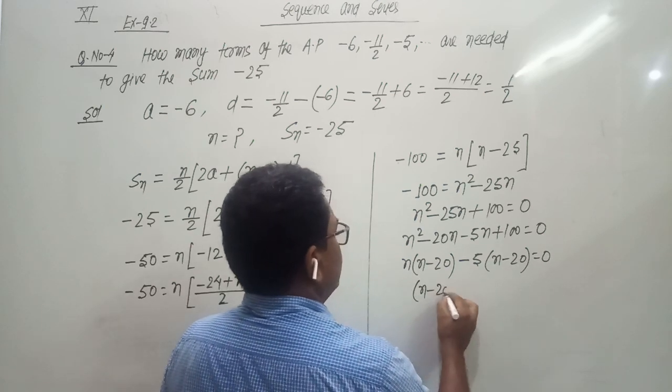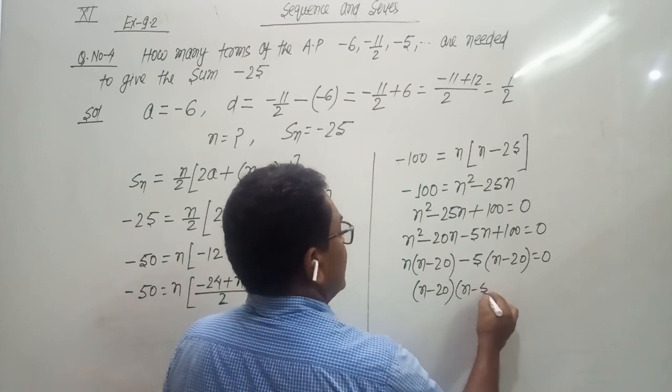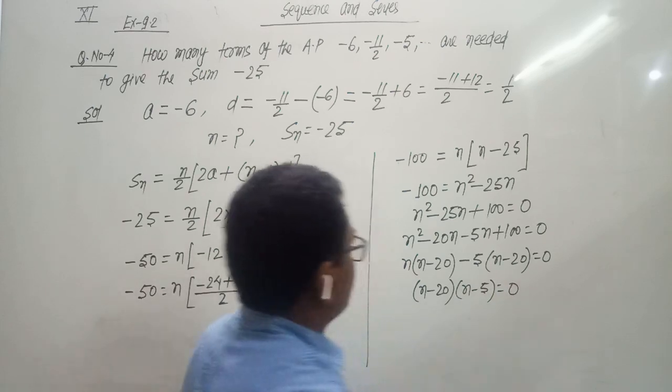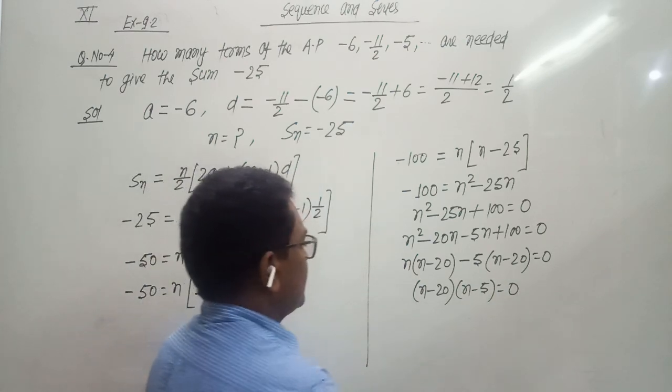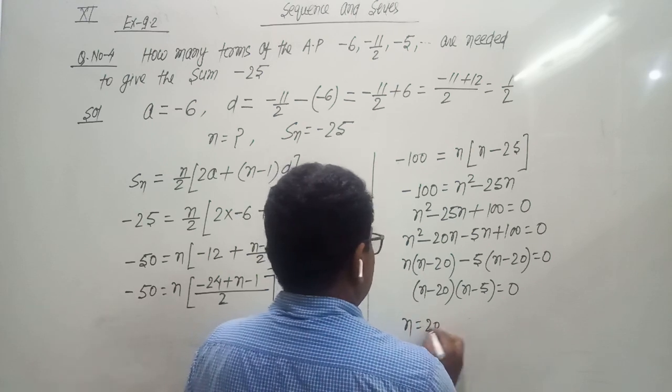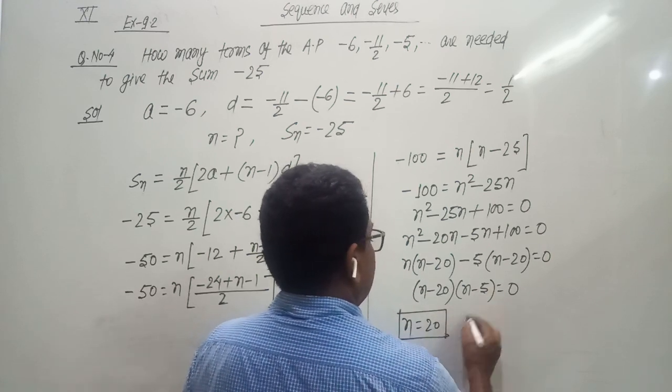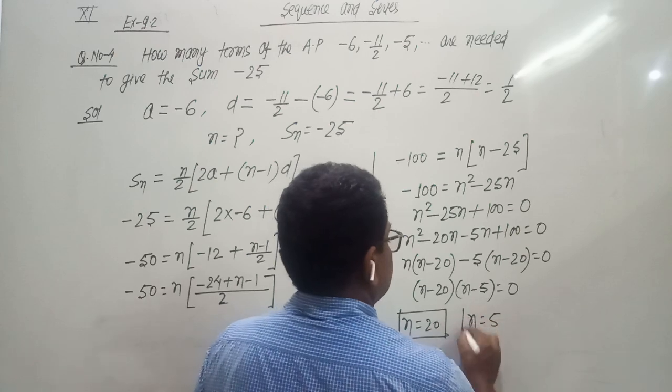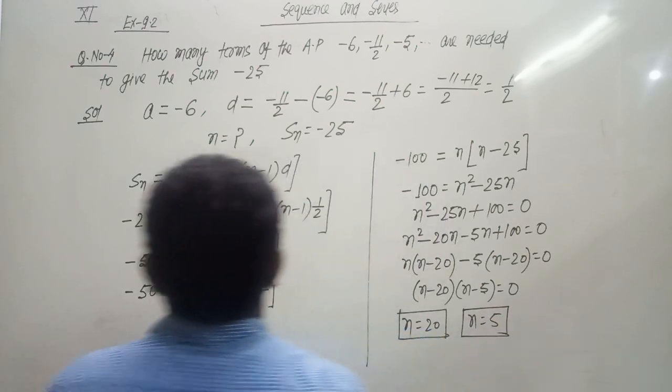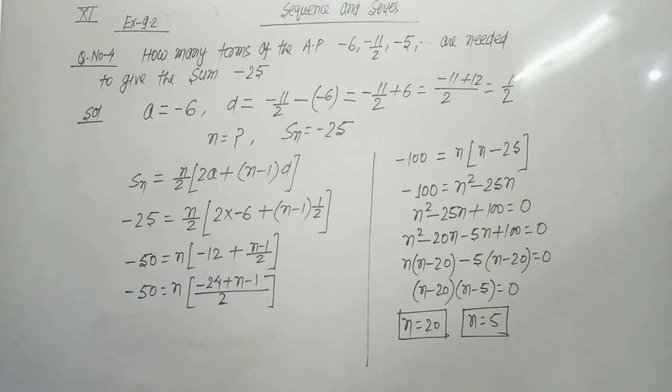Then n minus 20 is common, we get n minus 5 equals 0. So we get the two values of n. n equals 20 and from here n equals 5. So the value of n is 20 and 5, two values of n. n equals 20 and n equals 5.